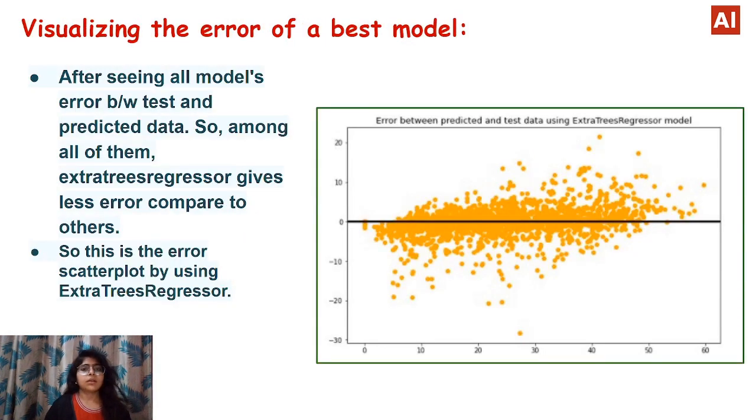Moving forward, here we see the visualization of error of the best model, which we chose, extra trees regression, after seeing all models' error between test and predicted data. Among all of them, extra trees regression gives the least error compared to the others. So this is the error scatter plot using extra trees regression.